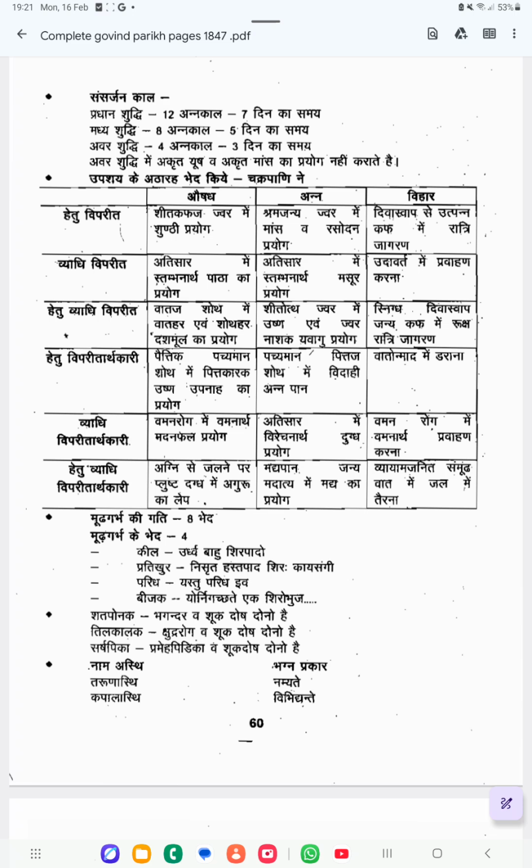Bijaga means the head will be coming and one hand will be coming. So these are the Muda Garbha Bheda. Muda Garbha Gati 8, Muda Garbha Bheda 4.